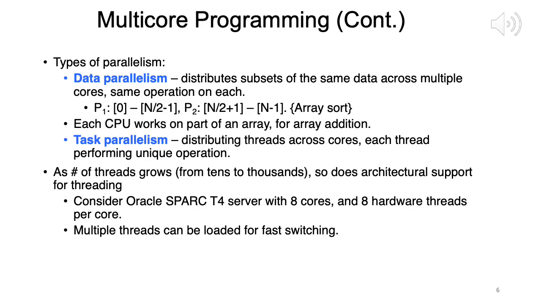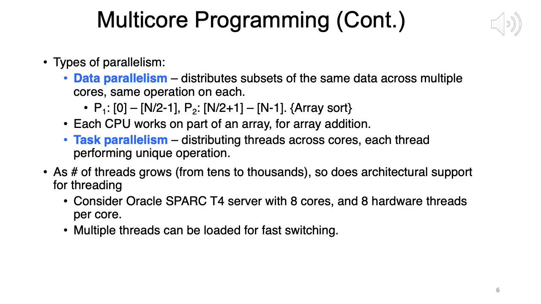Okay. So in a way, the way you can compare is this: data parallelism involves distribution of data across multiple cores, right? And task parallelism involves distribution of tasks across multiple cores. So one distributes data across multiple cores, the other distributes tasks. Right.